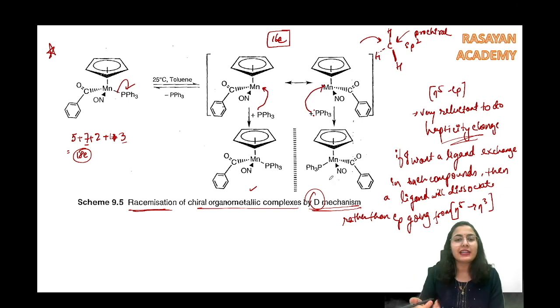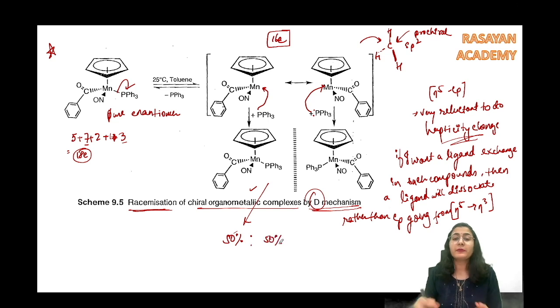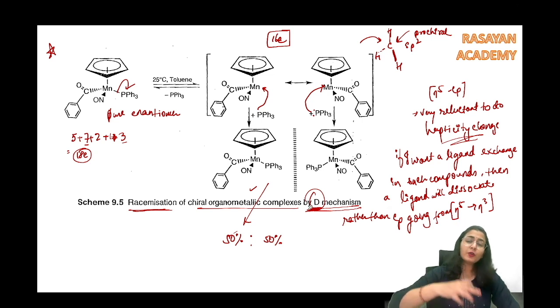So what is basically going on? We are removing phosphine, then we are adding phosphine. Nothing else is happening, guys. This is the racemization process, and we are just describing how this racemization takes place. This was a pure compound, right? We started from a pure enantiomer. How are you getting 50-50% of both enantiomers? How is that possible? Because it is itself undergoing racemization through a dissociative mechanism. That is why this part is important. Racemization happens in organometallic compounds too.